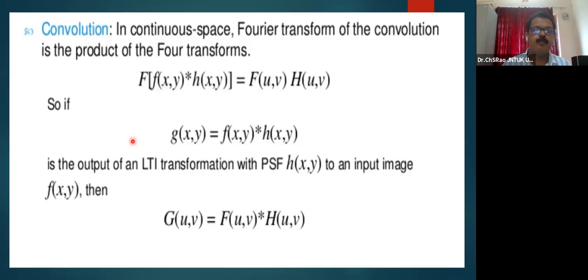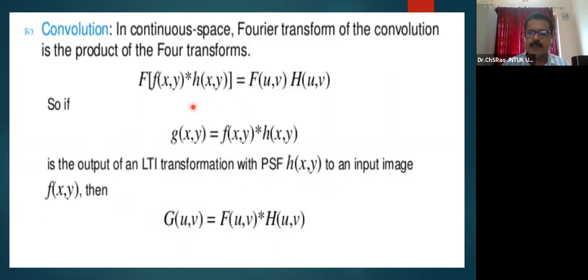So the output of the linear LTI transformation with the transfer function h of xy to an input image may be g of xy, and the Fourier representation of this g of xy may be g of uv. The Fourier transform of f of xy is f of uv. The Fourier transformation of h of xy is h of uv. This is how we use a proper choice of the filter transfer function for a particular application.